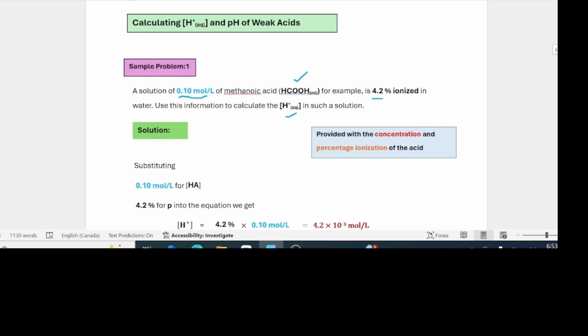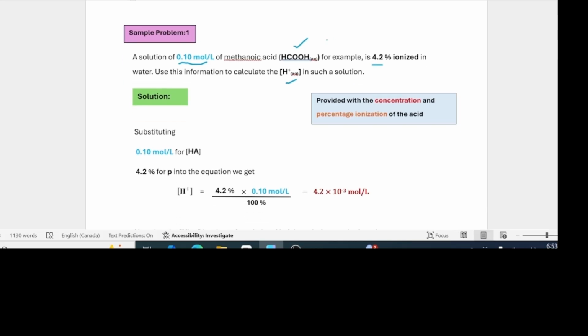Okay, so now we have two things that are provided. We are given the concentration and we are given the percentage ionization. We know this, we know that, and we know percentage ionization. And this is also given. Putting all those values into this equation, the hydrogen ion concentration turns out to be 4.2 times 10 to the negative 3 moles per liter.